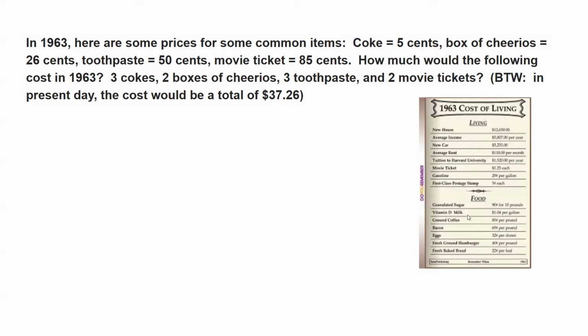And I got the 1963 cost of living to the side over here. It's pretty interesting. Average income was, what, 5,000 bucks. A new house is 12,000 bucks. So it's pretty interesting. All right, three Cokes at 5 cents is 15 cents.